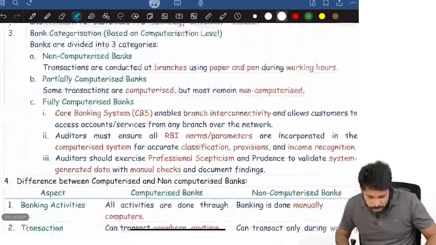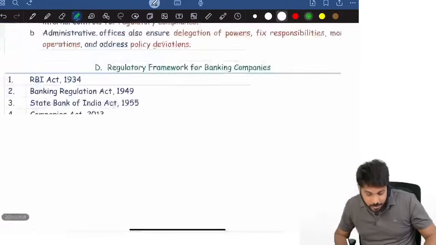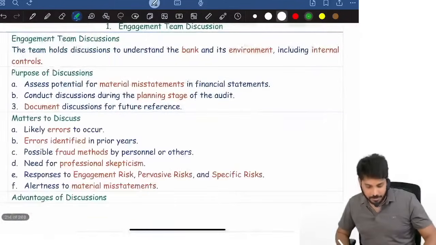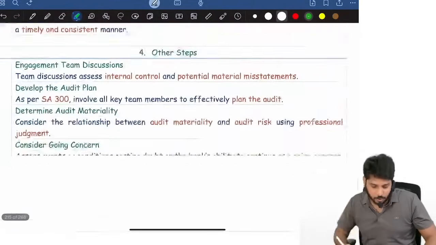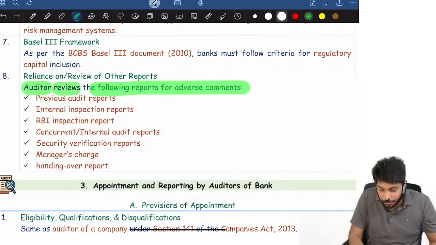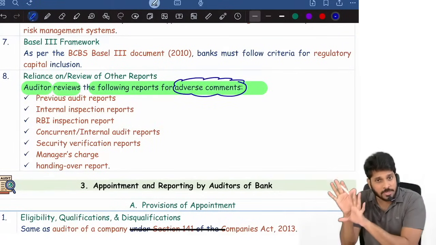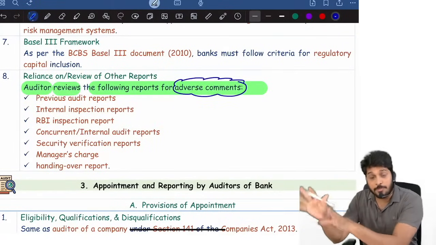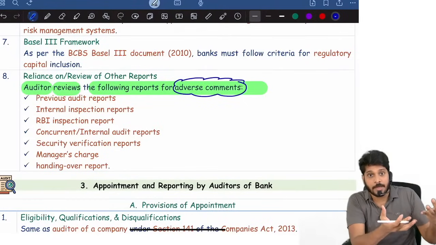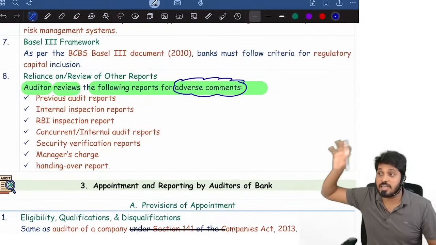And again, there is one more question which I feel is very important. These are the additional reports which the auditor has to give, correct? Apart from this, the auditor will also use various reports. The auditor reviews the following reports for adverse comments. There are so many reports where adverse comments will be given. Remember, previously what I covered were reports which we give additionally. Here I am talking about reports given by others which we review, whether there are any adverse comments.